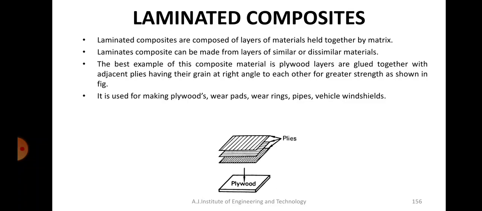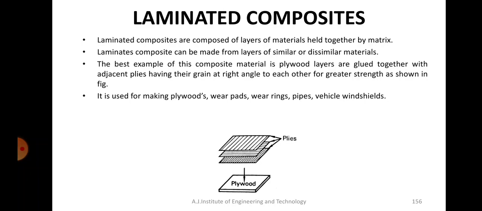The best example of this composite material is plywood, as I told you. Plywood is glued together with adjacent plies having their grain at right angles to each other for greatest strength, as shown in the figure. So it is used for making plywoods, wear pads, wear rings, pipes, vehicle windshields, etc.